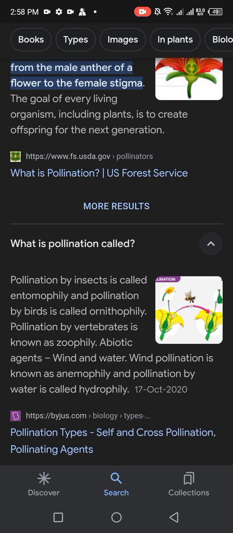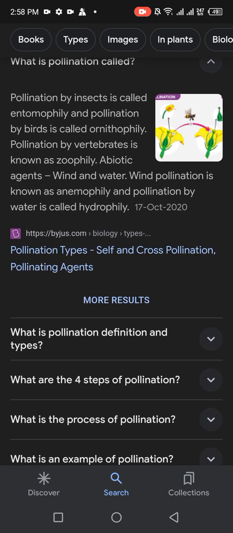What is pollination called? Pollination by insects is called entomophily, and pollination by birds is called ornithophily. Pollination by vertebrates is known as zoophily. Abiotic agents: wind and water. Wind pollination is known as anemophily, and pollination by water is called hydrophily.